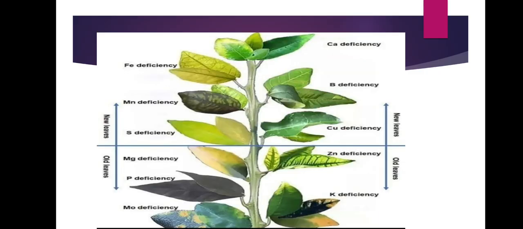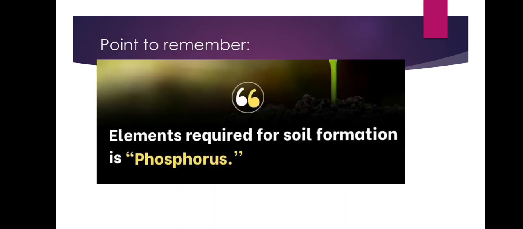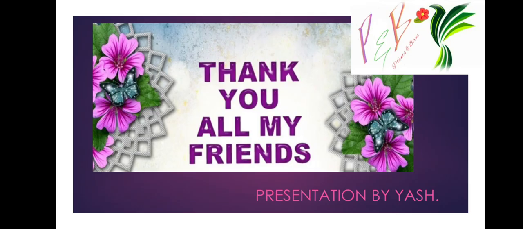Next, calcium. Molybdenum, potassium, magnesium, zinc, phosphorus and nitrogen can be seen on older leaves. Sulfur, manganese, iron, calcium, boron and copper can be seen on new leaves. Another important point to remember: the element required for soil formation is phosphorus. Very important to keep in mind.